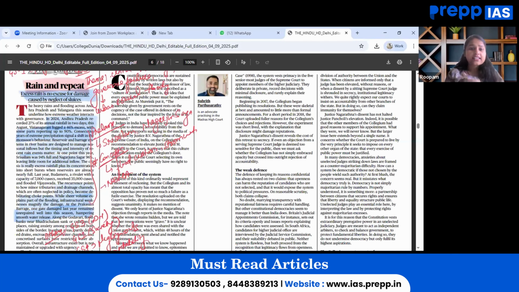For the mains perspective, the same article is to be seen primarily for GS paper 3 disaster management: how real-time monitoring and hydrological modeling can be used to predict urban flooding, and flood banks. Under the theme society, the maximum impact of flooding is felt by vulnerable sections. Under GS paper 4 ethics, negligence versus accountability and governance can be quoted. In this manner, this article can be linked not only for prelims and mains, but also for other papers.